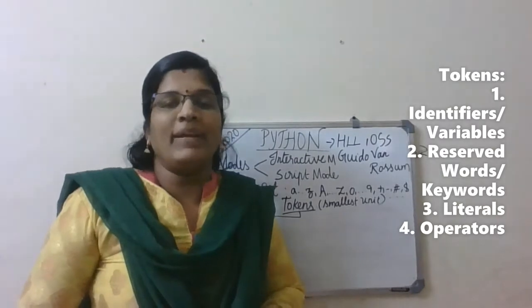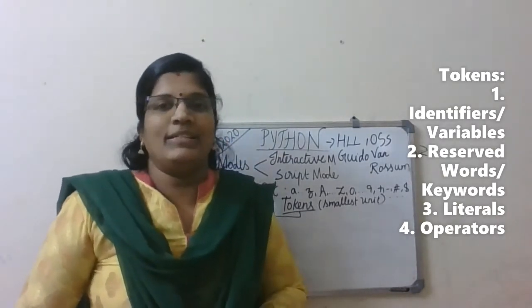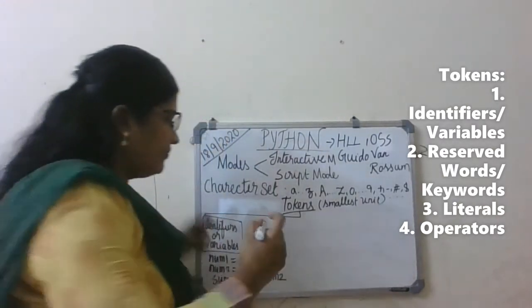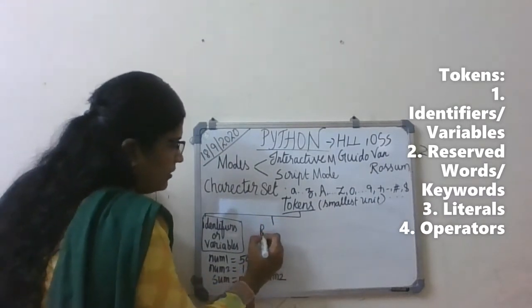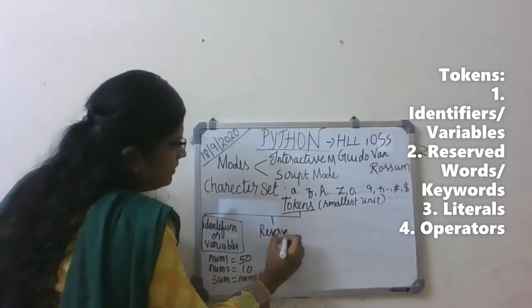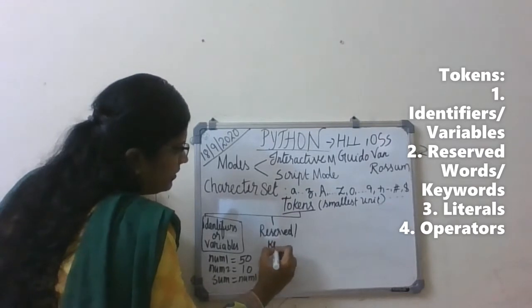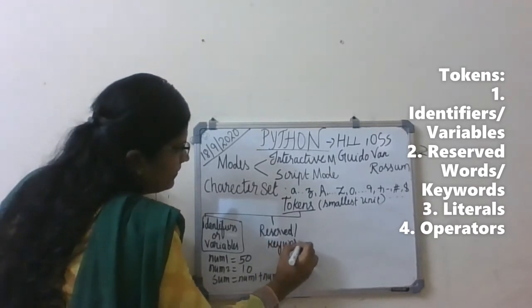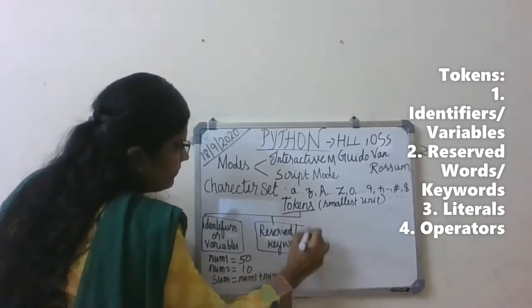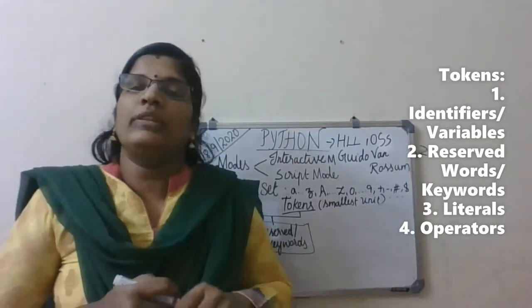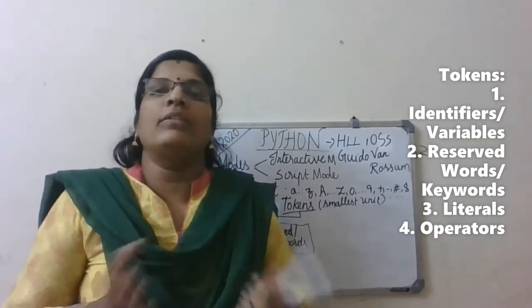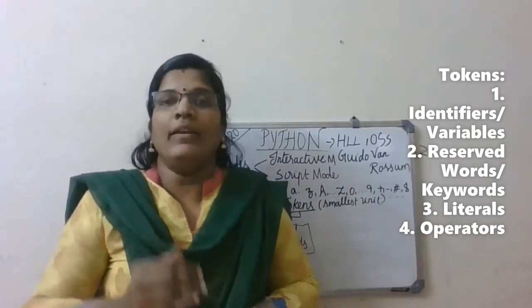Then the second type, first type being identifiers or variables, the second type is called reserved words or keywords. Reserved means some words in Python are reserved by the Python library.